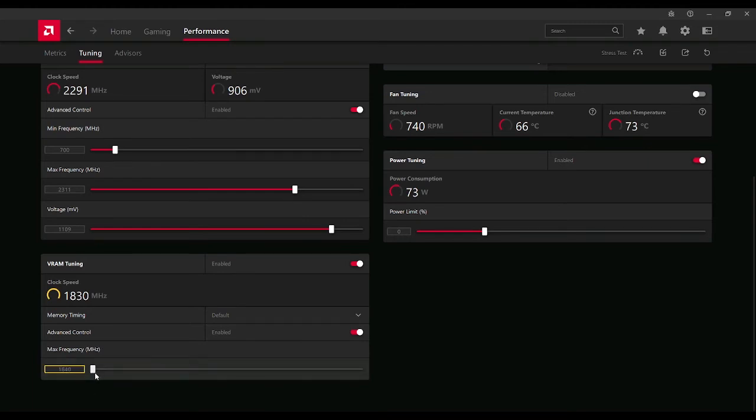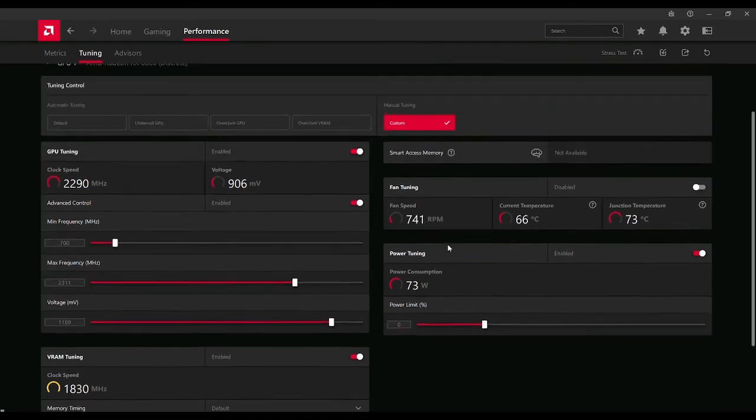I have that at 1840. It goes all the way to 1900. 1840 works. I want to bump it up. Like I say, maybe I get more speed for the mining for this GPU card, but I don't feel like playing with it right now. I am just happy to see 73 watts. What? 73 watts. I'm happy to see it.